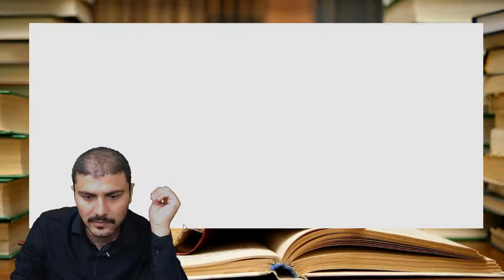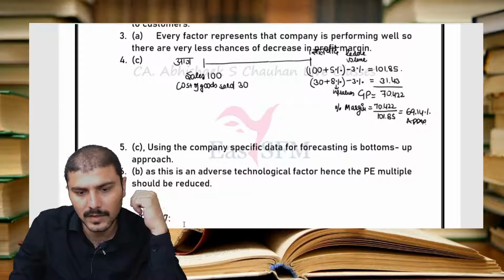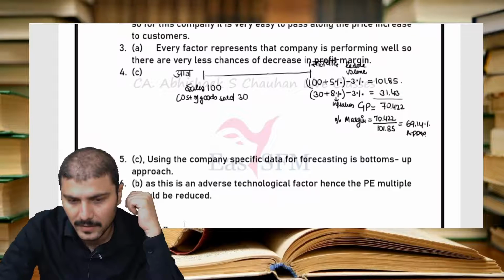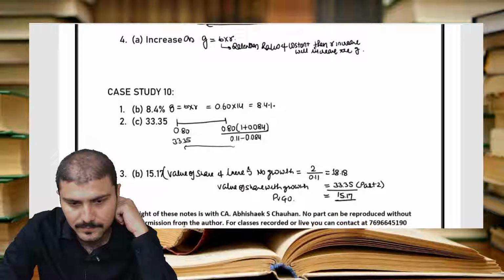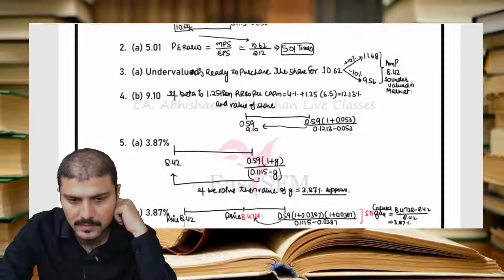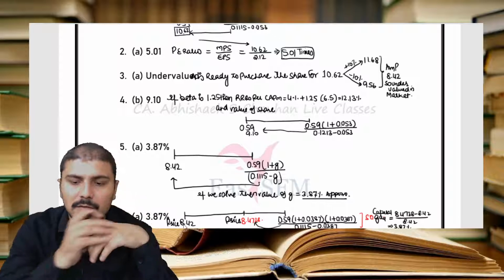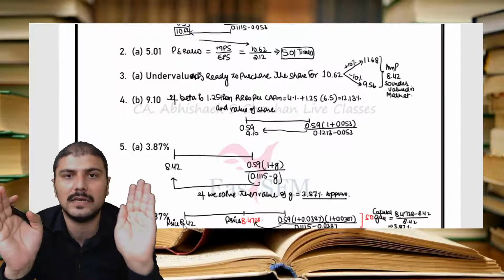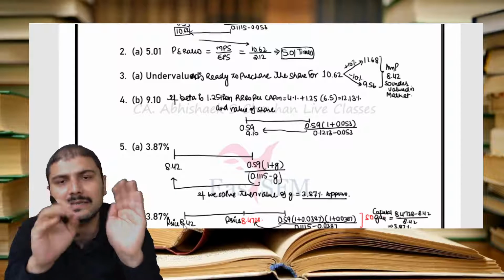It will be 11.68 on the upside or 9.56. So he will be ready to purchase the share between 9.56 and 11.68. According to him, this is the value of the share.